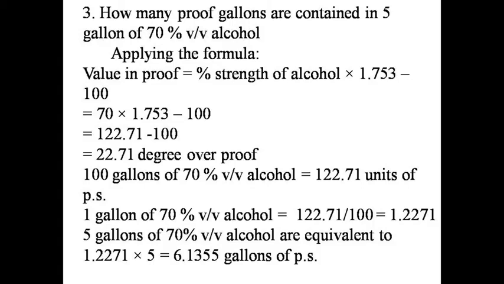Now 100 gallons of 70% volume by volume alcohol equals 122.71 units of proof spirit. So 1 gallon of 70% volume by volume alcohol equals 122.71 divided by 100, means 1.2271 units of proof spirit. So 5 gallon of 70% volume by volume alcohol are equivalent to 1.2271 multiplied by 5 equals 6.1355 gallon of proof spirit. That is the answer.